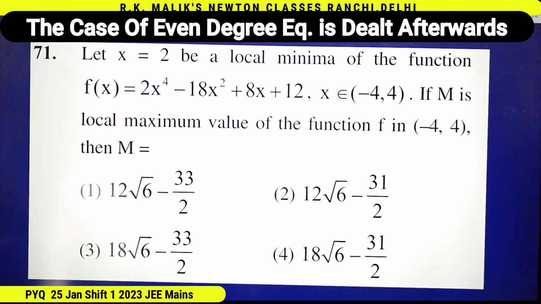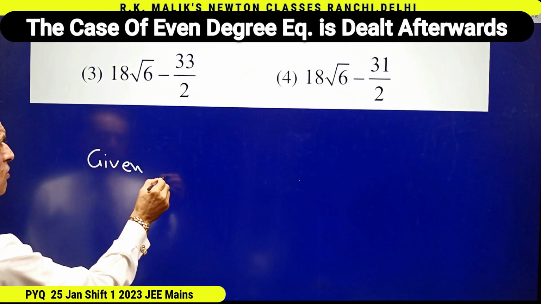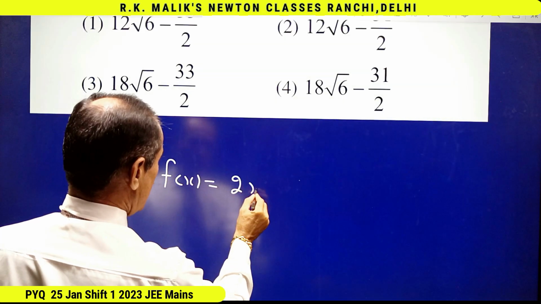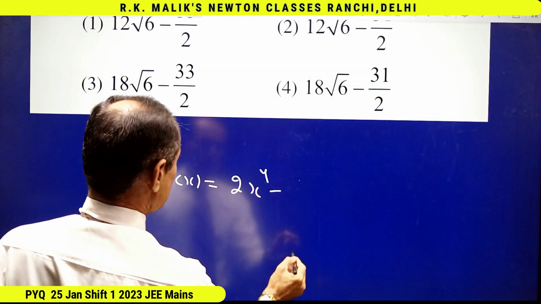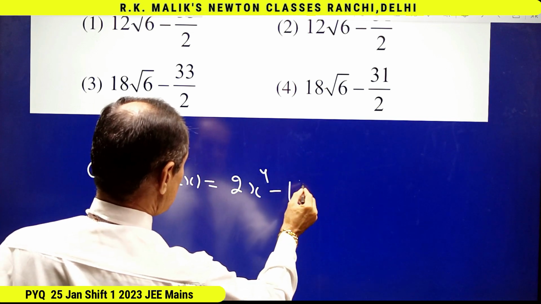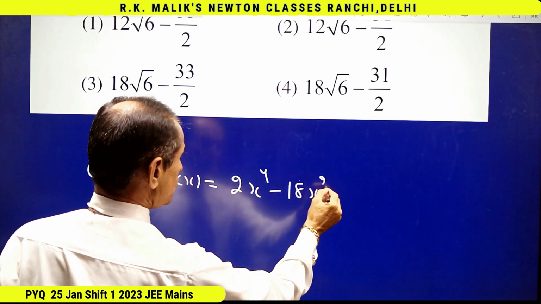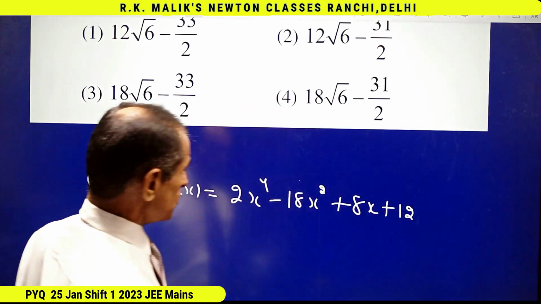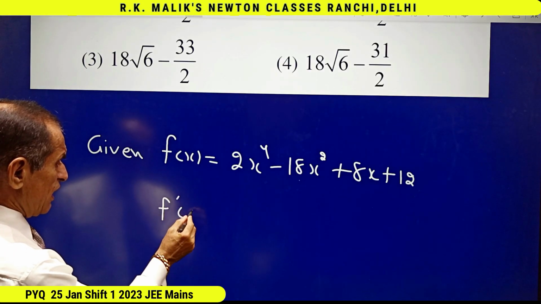To find the point of local maxima, given f(x) equal to 2x to the power 4 minus 18x square plus 8x plus 12, I find f dash x.